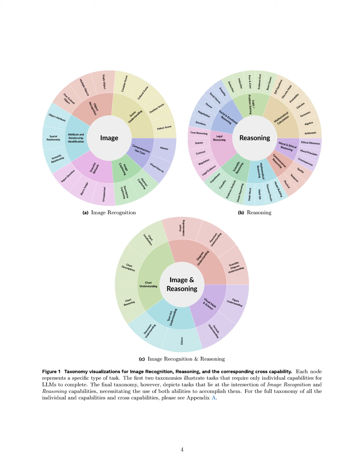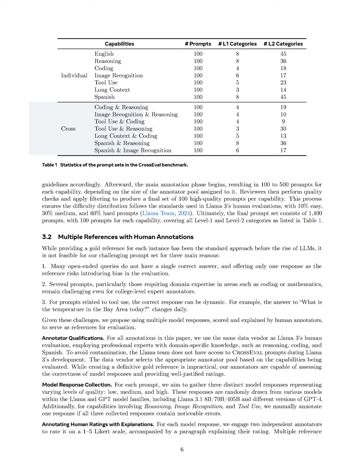Following this, the prompts are manually annotated to ensure high quality, resulting in a final set of 1,400 prompts, with 100 for each capability, covering all Level 1 and Level 2 categories. Finally, model responses to these prompts are collected and evaluated by expert human annotators, who rate and explain the responses, while LLM-based evaluators are also employed to assess the outputs, ensuring a robust and reliable evaluation framework.